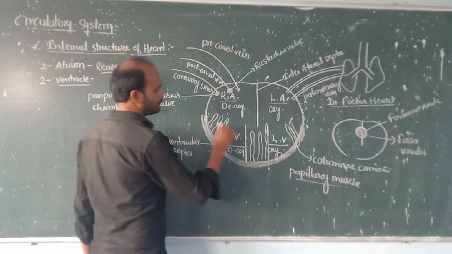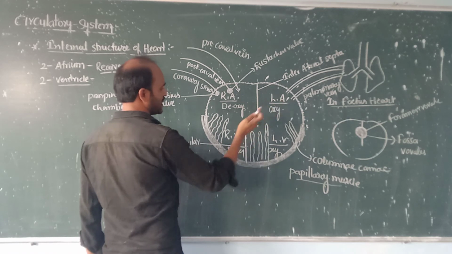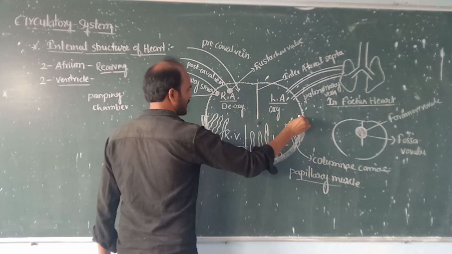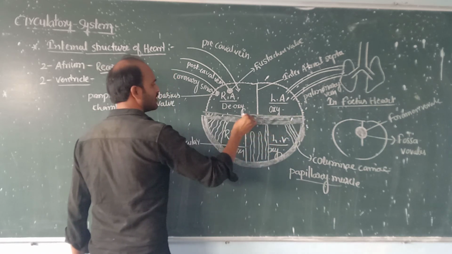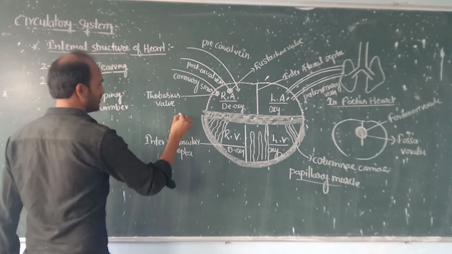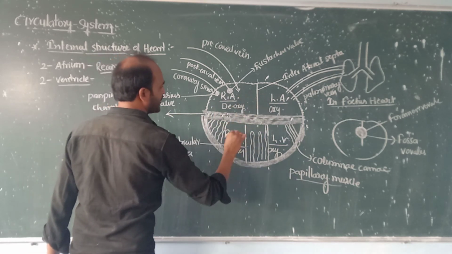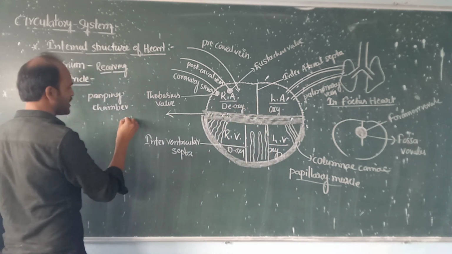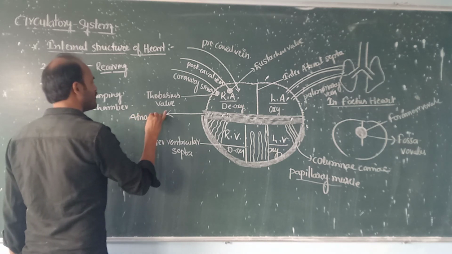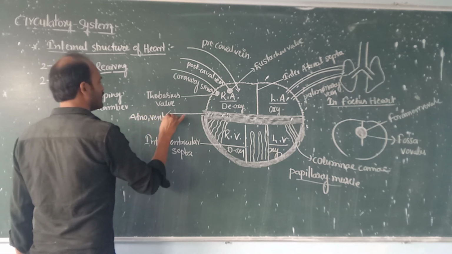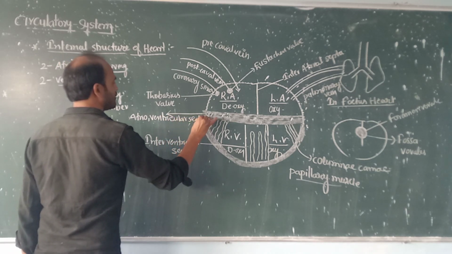Now come to the left. The 2 atriums and 2 ventricles are separated by the atrioventricular septa.